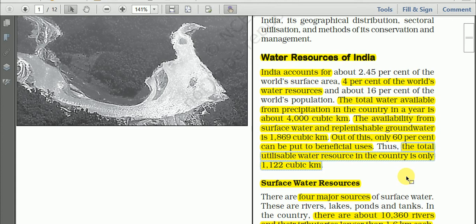This is the total volume of utilizable water resources in India.